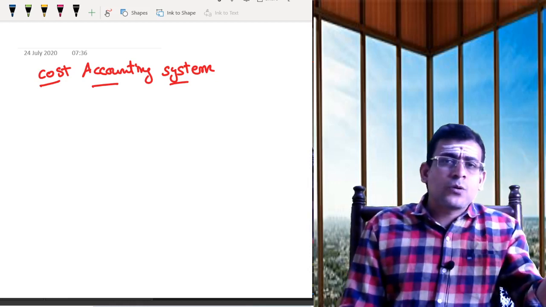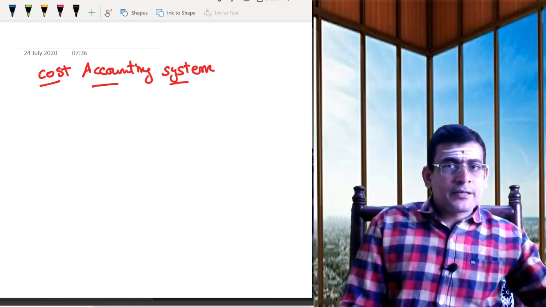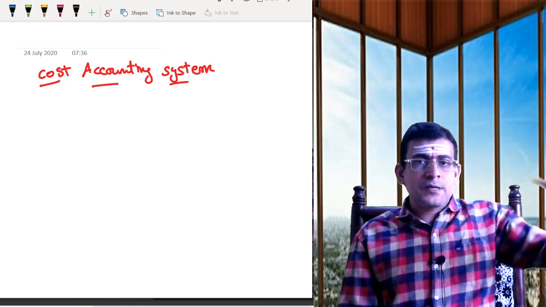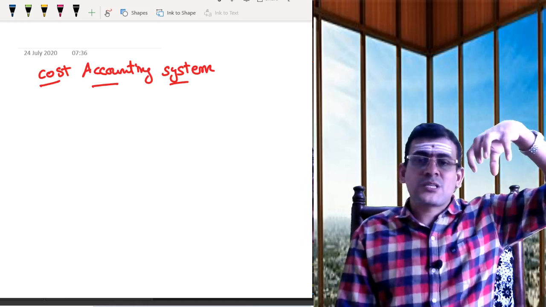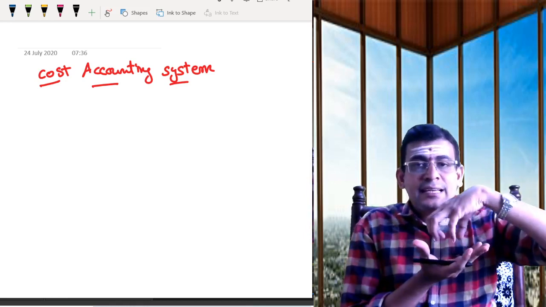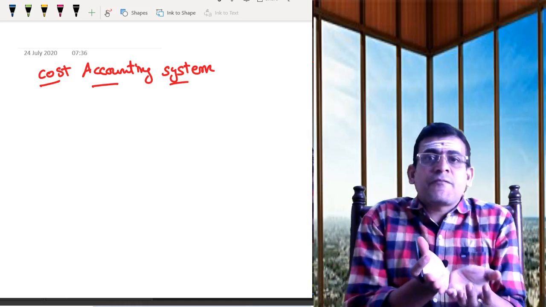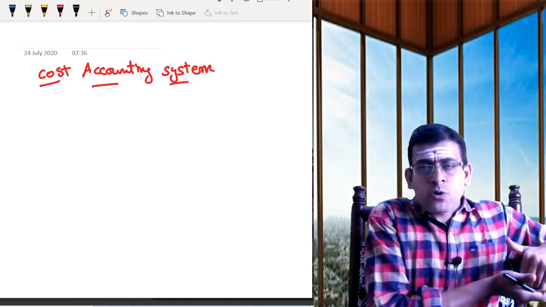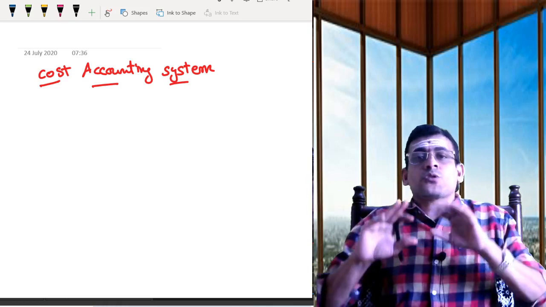In material, we have direct material and indirect material. In labor, we have direct labor and indirect labor. And in expenses, we have direct expenses and indirect expenses. That entire part of your indirect expenses is called your overheads. And there we know that we can classify overheads under different bases. I can classify my overheads based on functions such as factory overheads, administration overheads, research and development overheads, selling and distribution overheads.